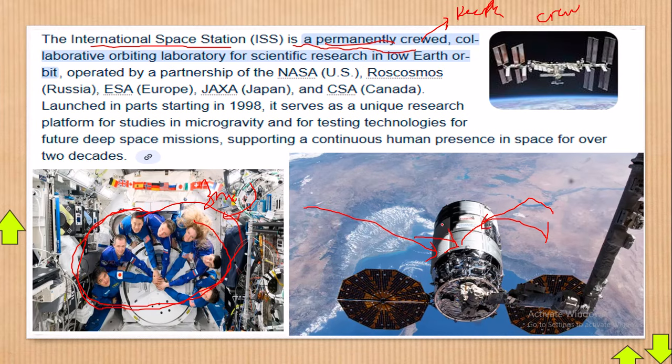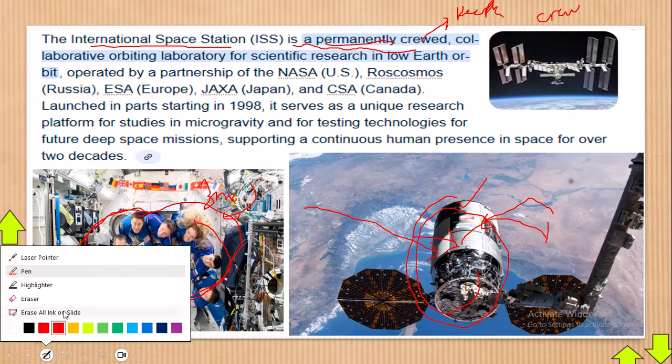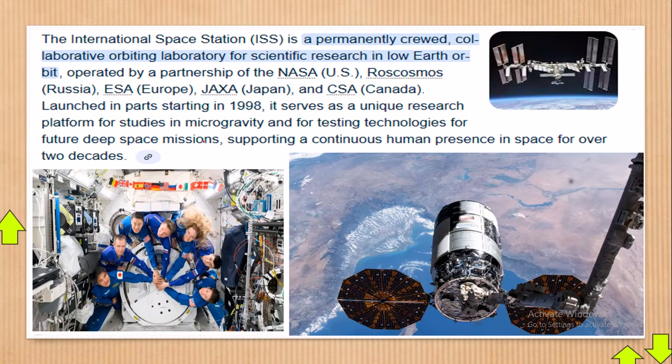In fact, this one also has the same importance as the Hubble Space Telescope, but the only difference here is that this one is run by human beings, while the Hubble Space Telescope is just running automatically. No human being is there. It is operated by a partnership of NASA of the US.